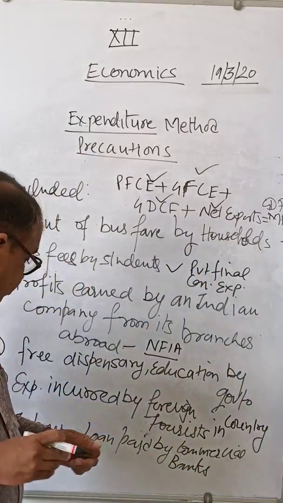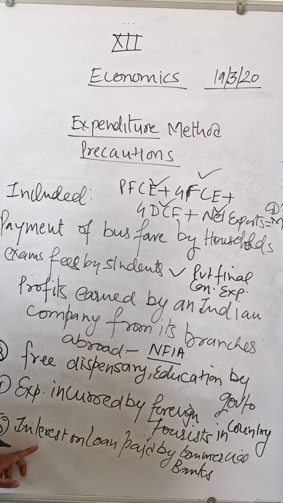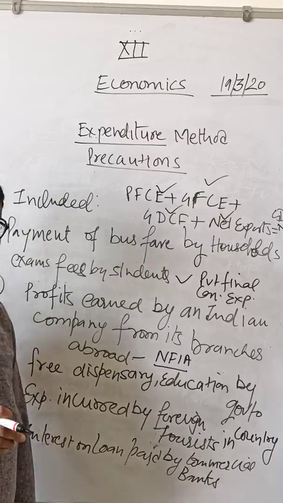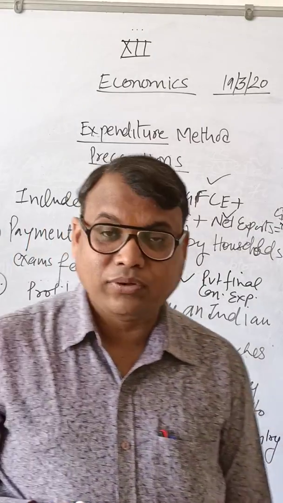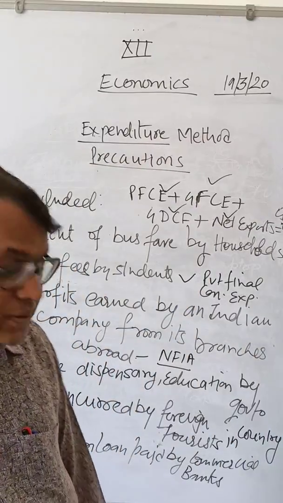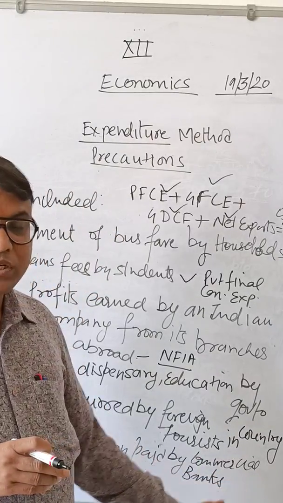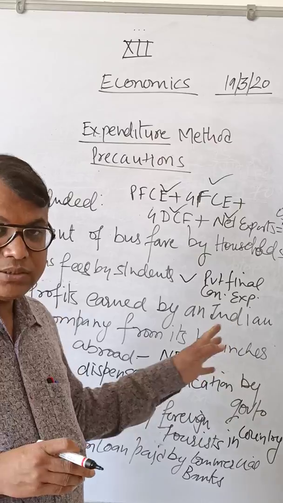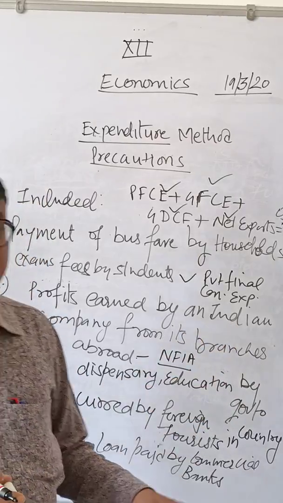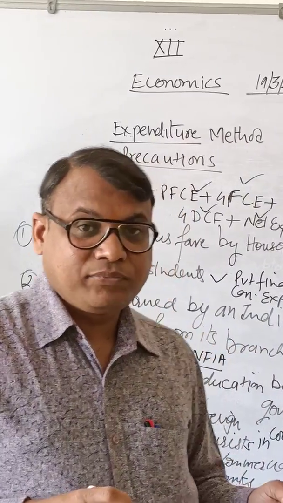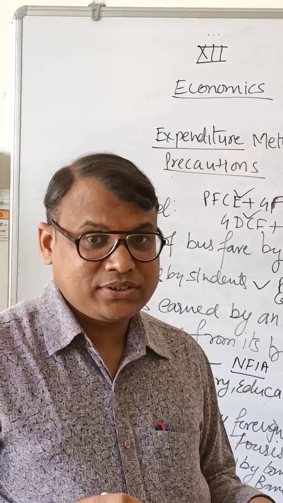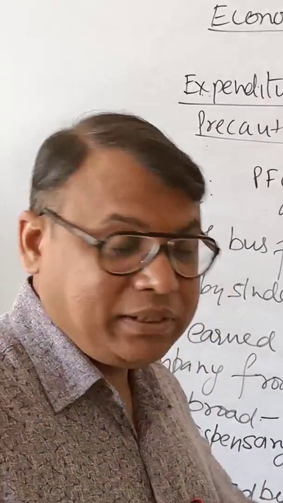Next, one more item, interest on loan paid by commercial banks. When commercial banks take a loan or take deposits from households or some other firms, the interest paid by commercial banks is on money taken for productive purposes. In the previous videos we have already discussed that when interest is paid by any commercial bank or any firm for productive purposes, then that will be included.